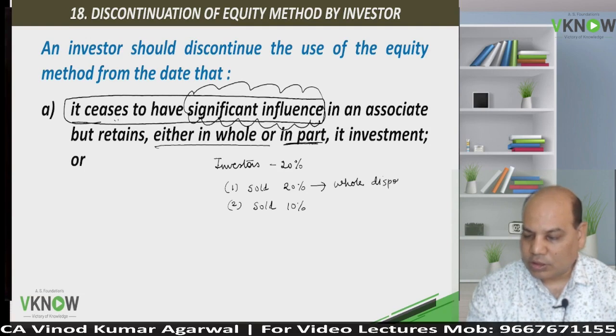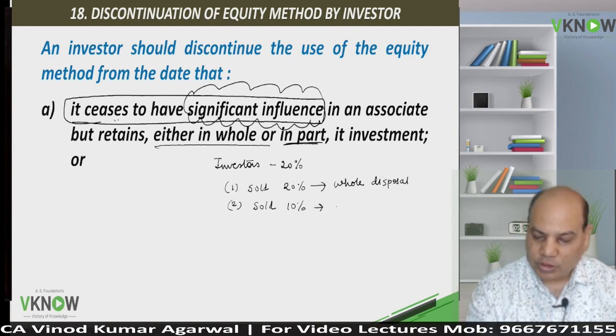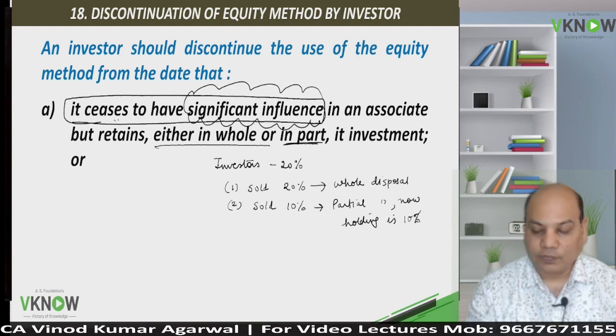Now you are holding nothing, so there is no question of applying the standard. This is partial disposal. Now you are holding only 10%, but 10% does not give you significant influence.